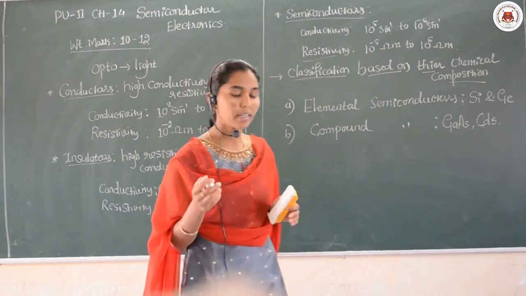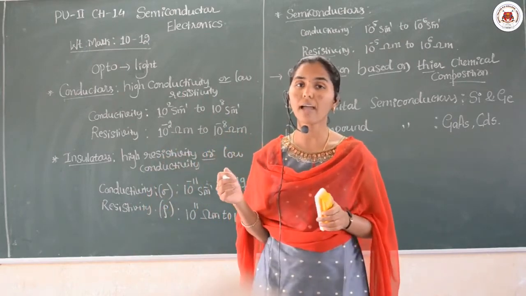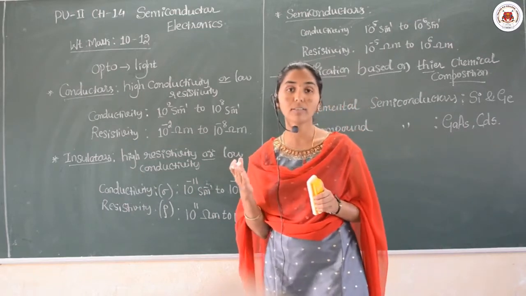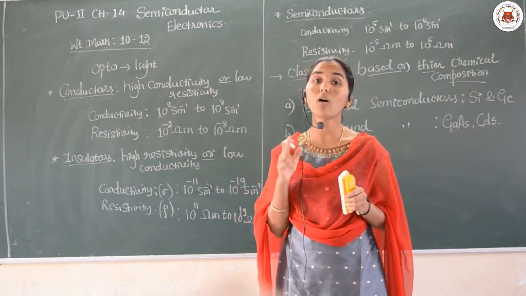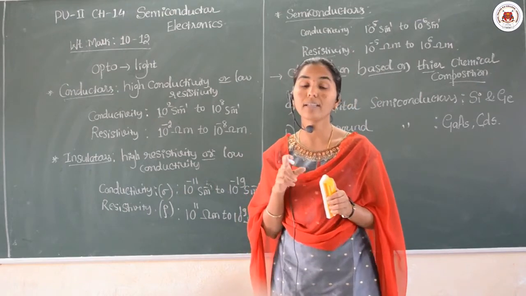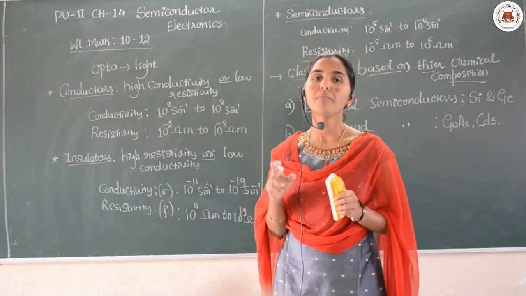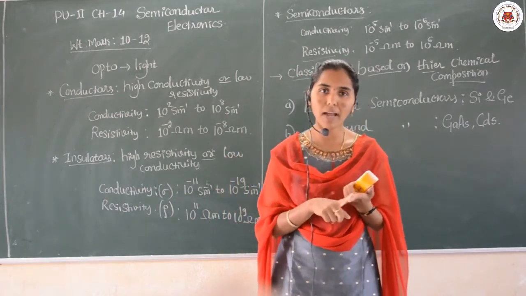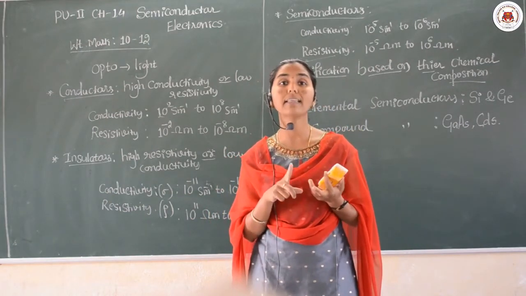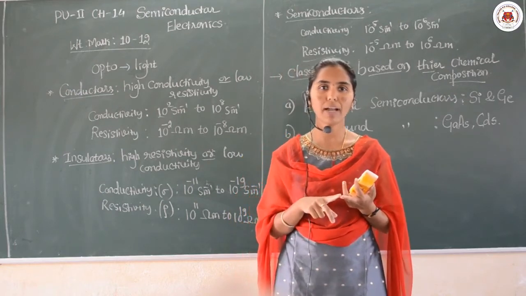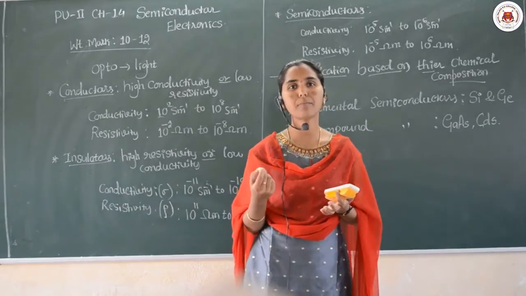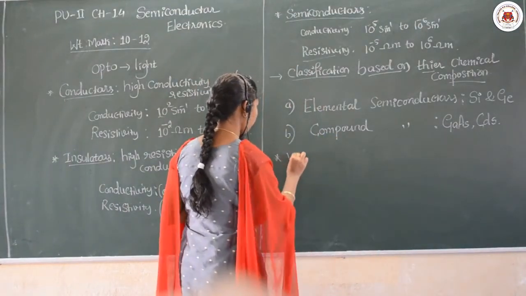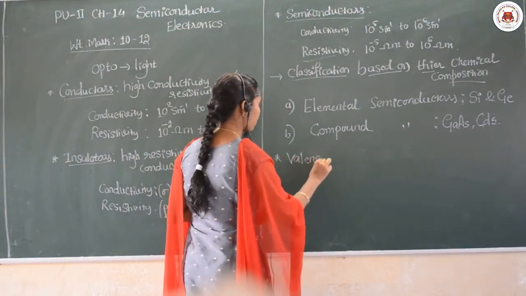Okay. Then next we have to classify conductors, insulators and semiconductors based on the band theory, that is the energy band theory. Here first we need to understand what the valence band is, what the conduction band is, and the energy gap between the bands. First let me explain the valence band.